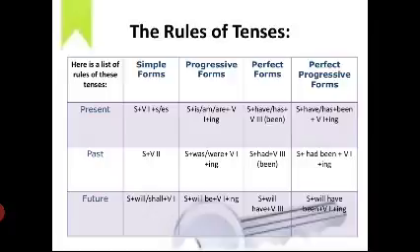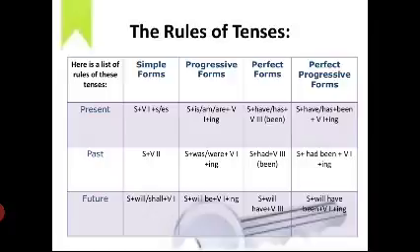In present perfect tense, we use subject plus have or has plus V3. In present perfect continuous tense, we use subject plus have or has plus been plus V1 plus ing plus object.